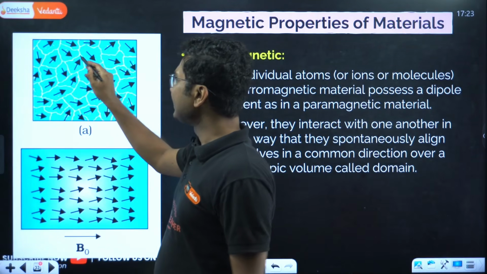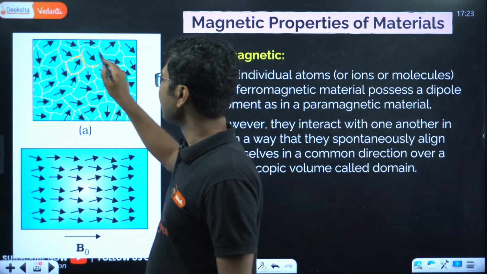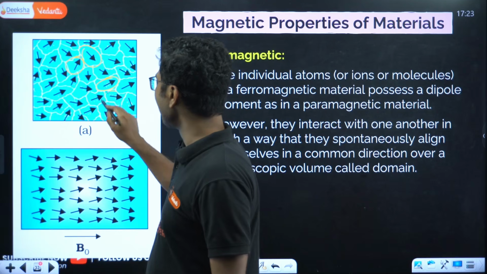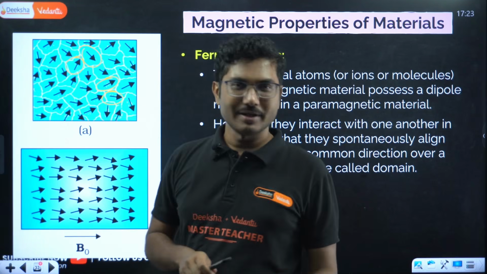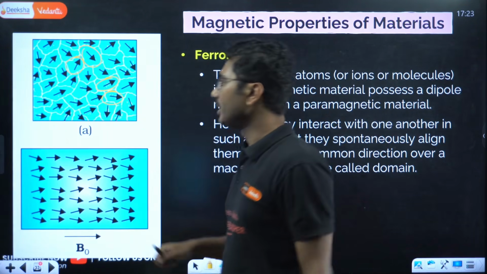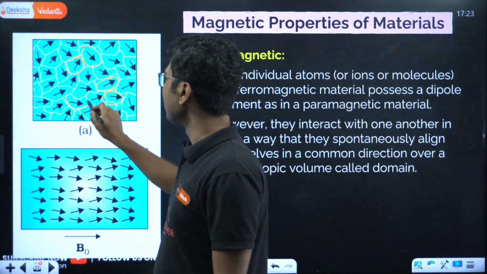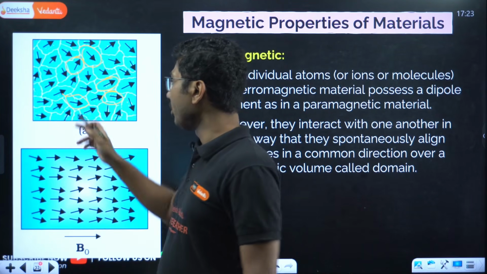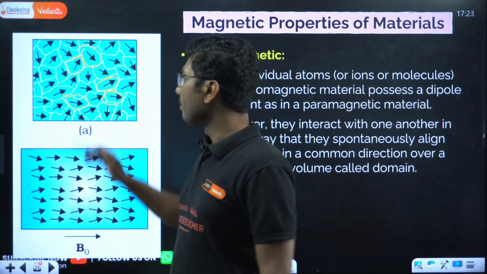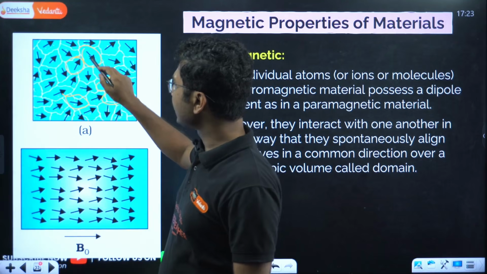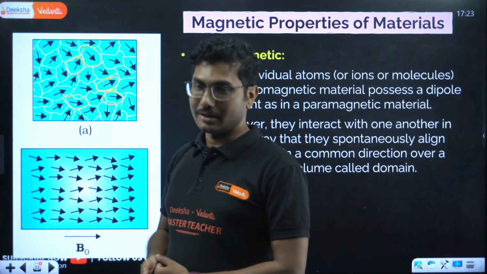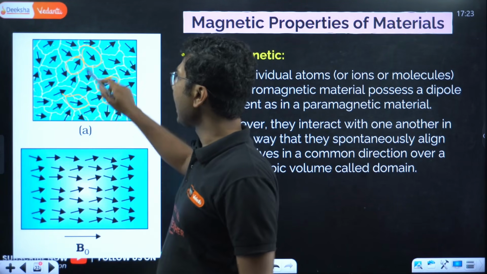So this is one party, this is another party, this is another party. They have all formed, even though they individually have certain things, but they align in a particular direction. So there are hundreds, thousands of molecules, all aligned in the same direction, but not in the same direction as another region. So they all have different directions.